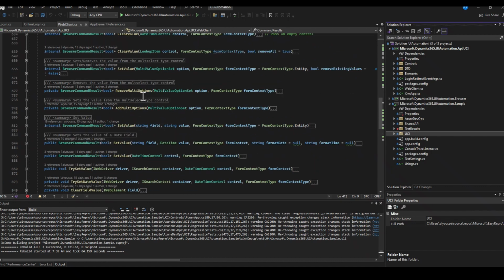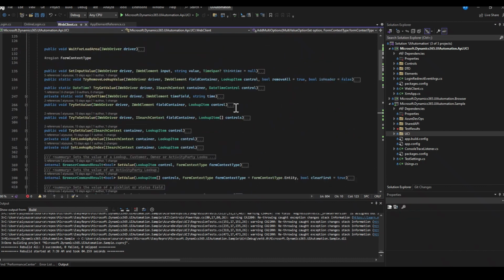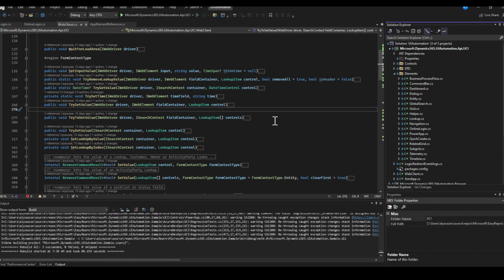So here's web client now, but we can clearly see that there's some room for improvement. So for instance, what do I know about web client? Well, our goal with it is to keep it only as the link between the browser. As we look ahead to introducing new functionalities, new frameworks like Playwright and so on, we'll rethink how this will work. But for now, the goal is to simply take away anything that would be specific to an element, any of these objects, and put them into their own domain. They need to be responsible for what they do and nothing else.